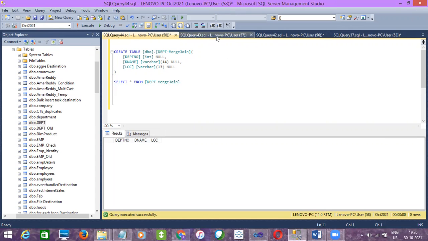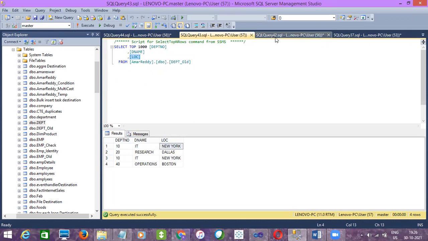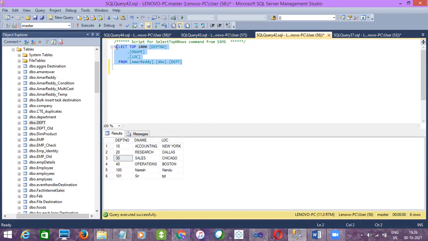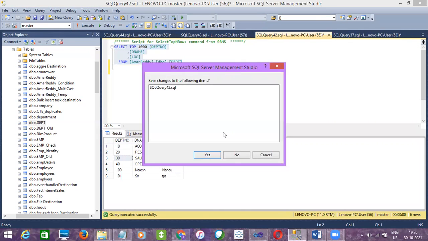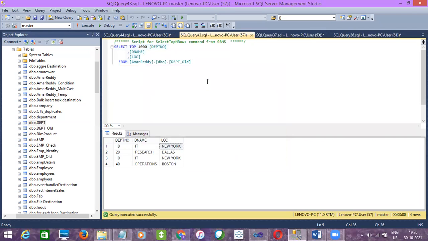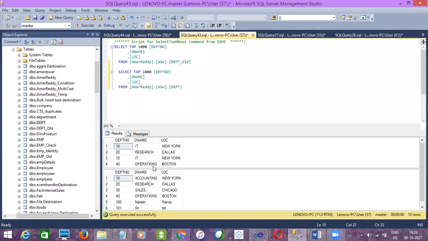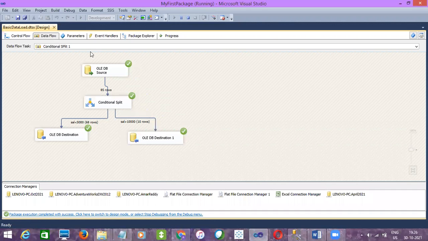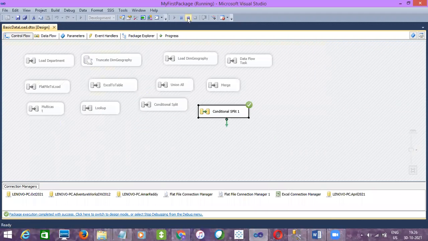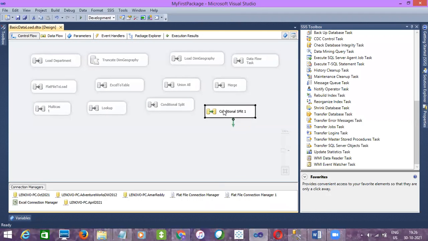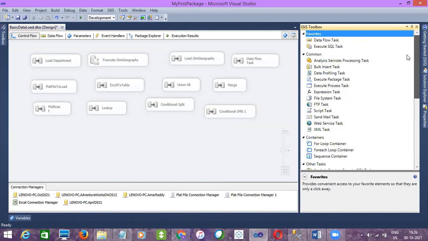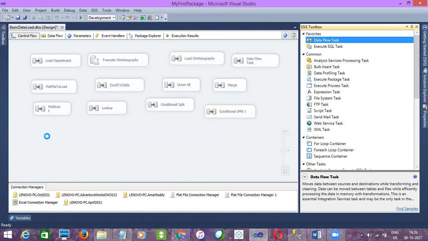Now I'll take these two sources and insert the data. I'll try to get these two in a single window. These are the two tables I'm going to use for our joins. Let me go to SSIS and use a data flow task.